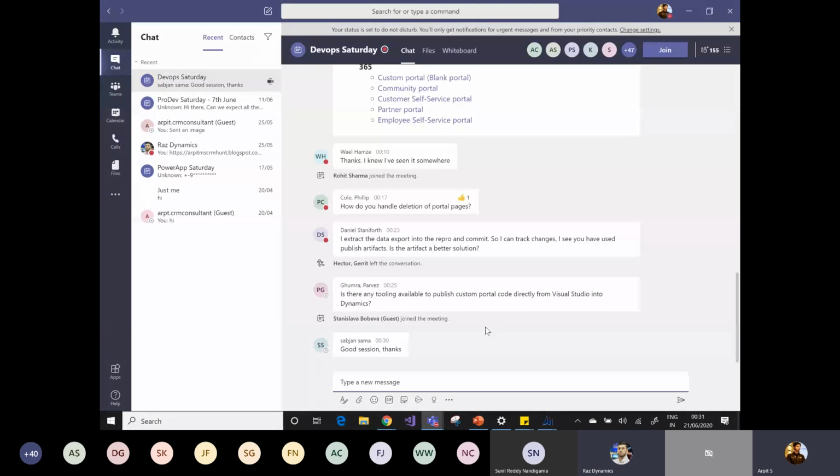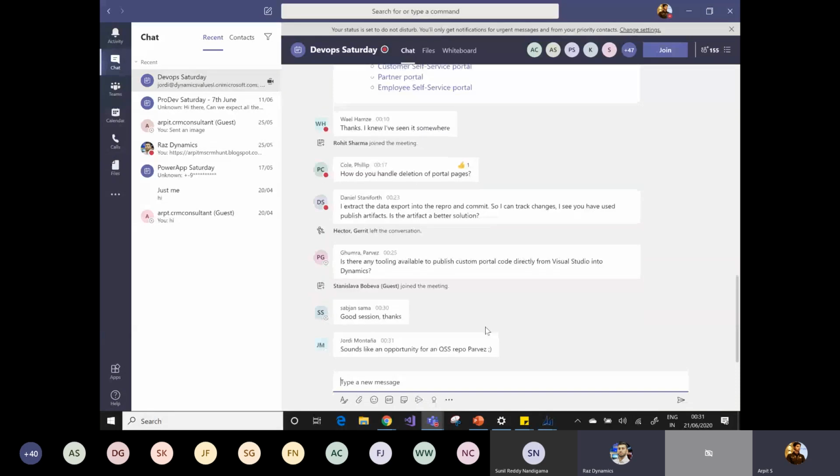Question from Daniel is: I extract the data export into the repo and commit so I can track changes. I see you have used publish artifacts. Is artifact a better solution? Yeah, it actually depends. For the portal backup purpose, I have used the artifacts, but it depends on the situation. For the backup purpose, I would recommend going with the publish artifacts.